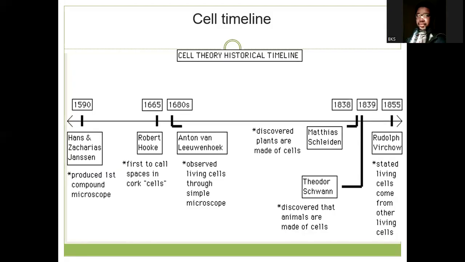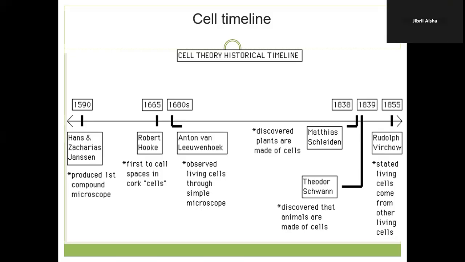So this is how Robert Hooke discovered what he called cells. We also know, years later, of Anthony van Leeuwenhoek, who was the first to observe a living cell, a microorganism specifically, under a simple microscope.